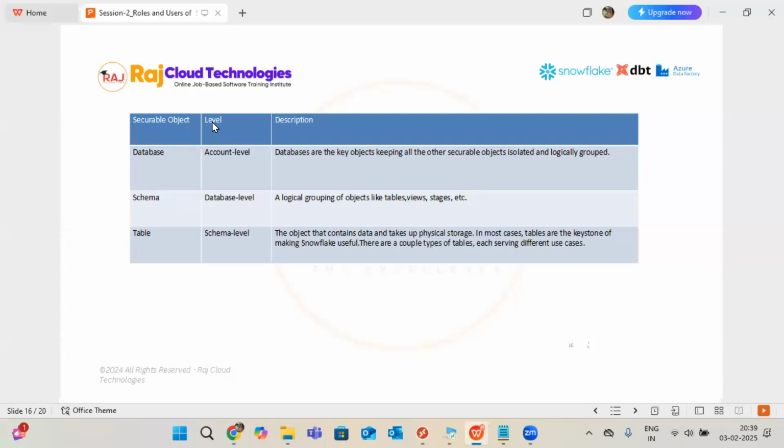Here, at the object level, the database will be considered as an account level object. Inside the database level, the schema will come into the picture. Inside the schema, the table will come into the picture. This is the hierarchy. Someone asked me, one lady, Shilpa I think. This is the way you can follow. This is the hierarchy level; one by one, you can map it.